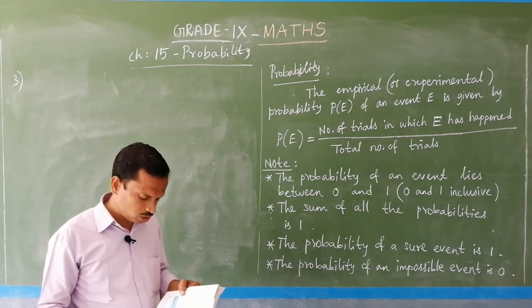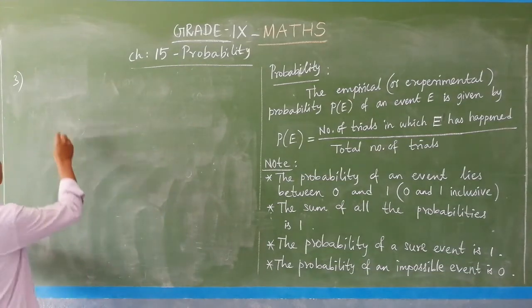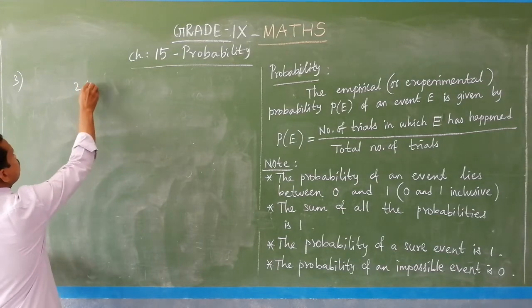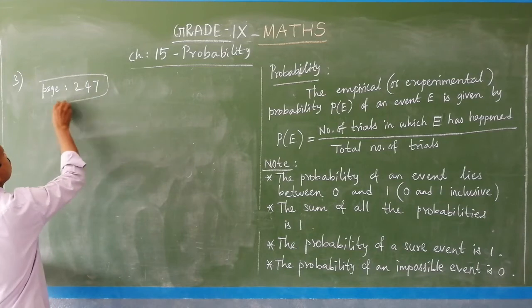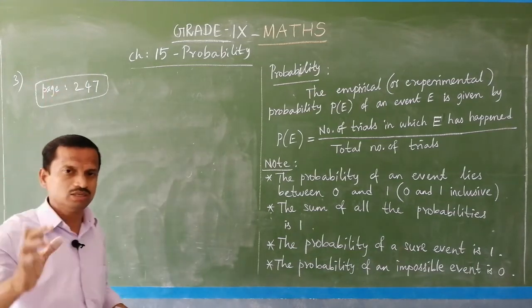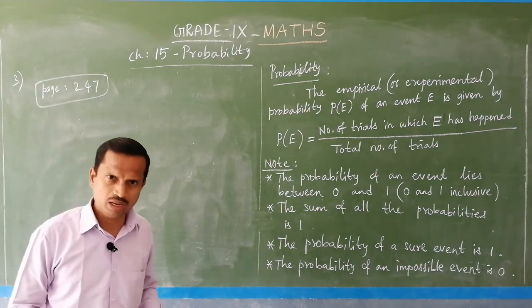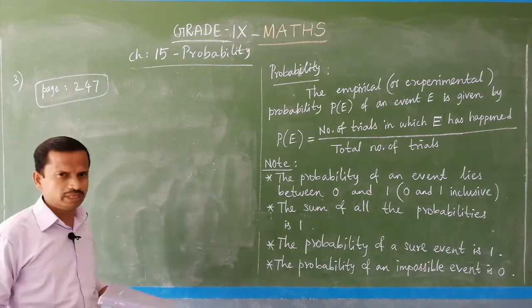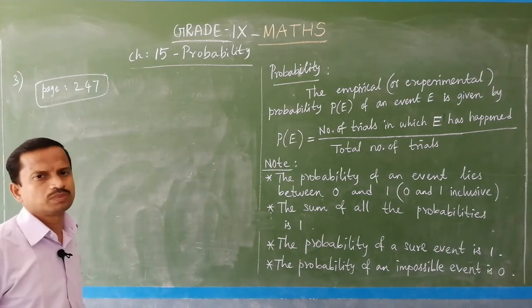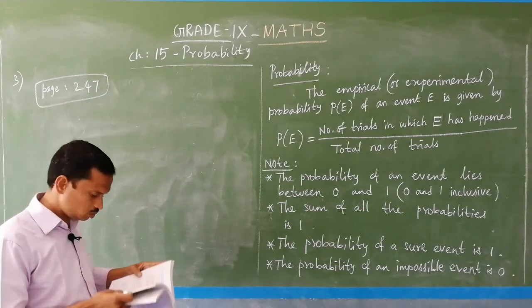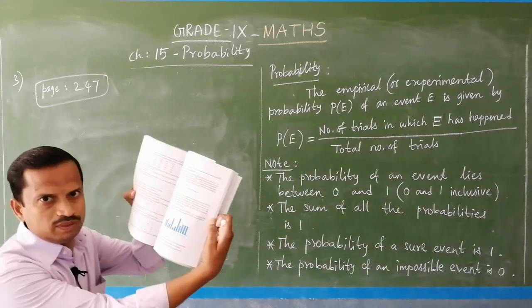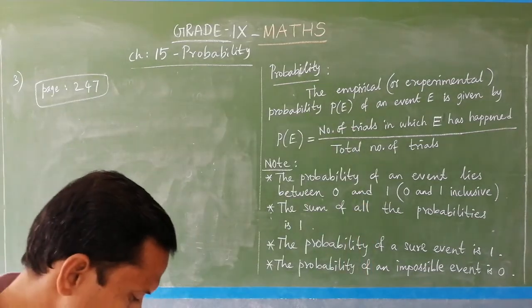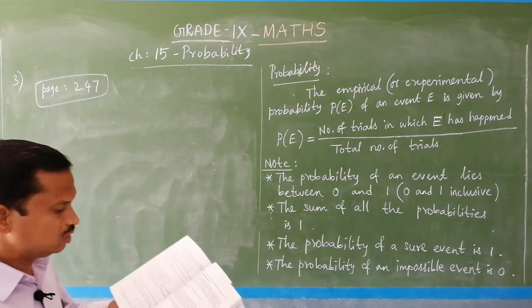Find the probability that a student of the class was born in August. So, this question is on page number 247. The data is on page number 247 and you have to take that data as the data of this question number 3. So, this is the question, it is given page number 247. Is it clear? And then the graphical data is given.